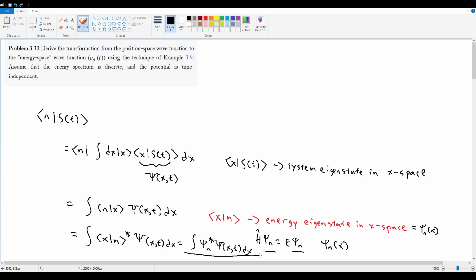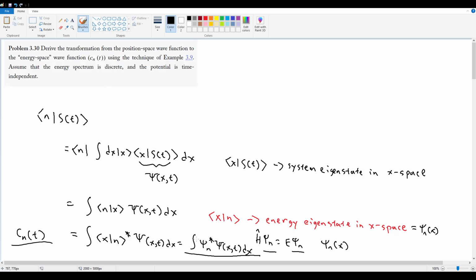This is my final answer. If I look back, this is the position space wave function, and this is the energy space wave function, Cn of t. So this is equal to Cn of t, and we found it by using this sort of transformation.